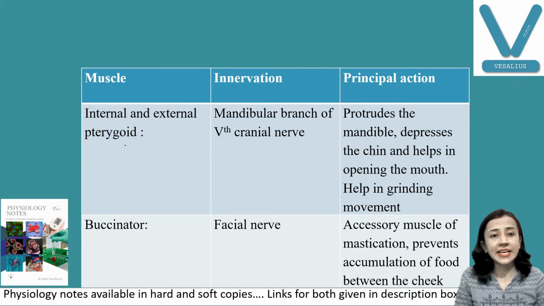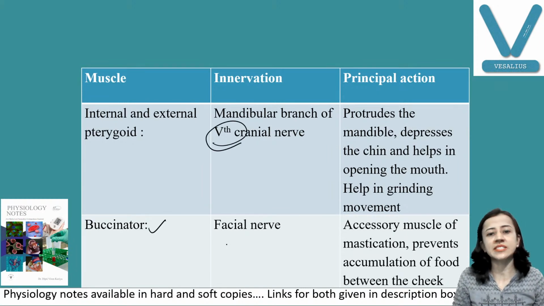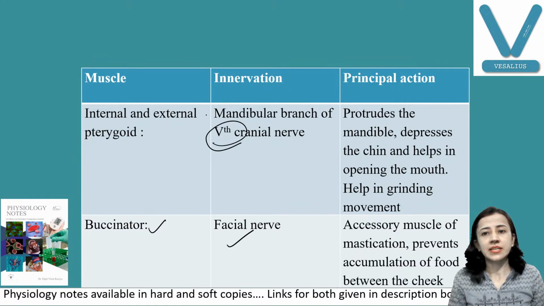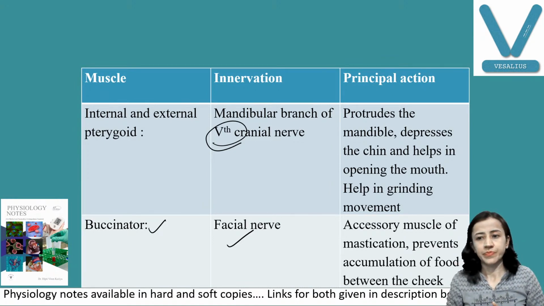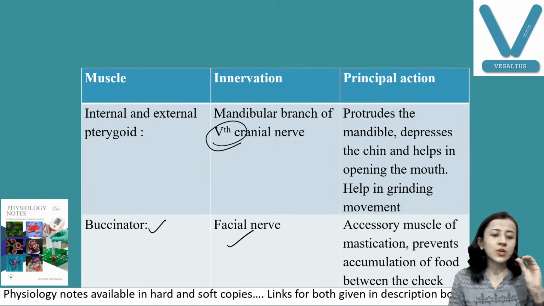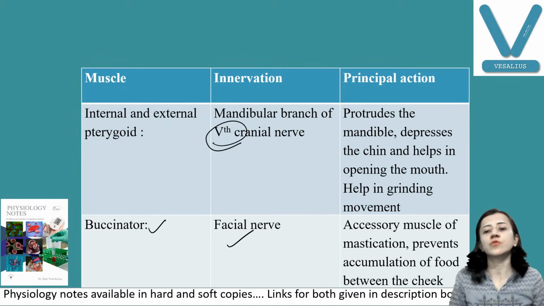Then we come to the pterygoid muscle. Okay. Pterygoid muscle is also supplied by the fifth cranial nerve. Only buccinator is supplied by the seventh one. So the pterygoid muscle protrudes the mandible, it depresses the chin, and because of depression of the chin, your mouth gets opened up. So this opening and closing of the mouth is important for chewing, for grinding movement.